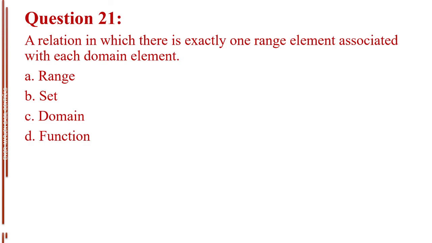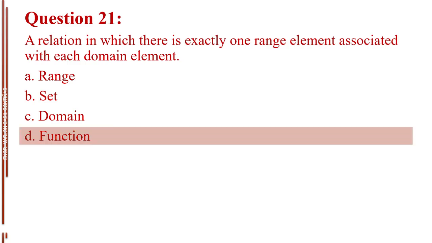Question number 21. A relation in which there is exactly one range element associated with each domain element. Letter A, range. Letter B, set. Letter C, domain. Letter D, function. The answer is letter D, function.